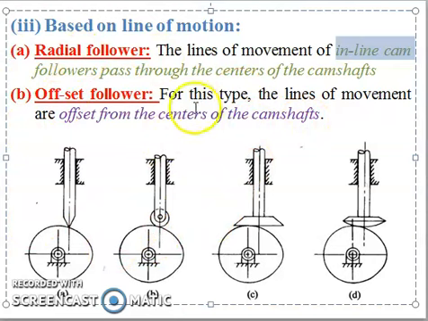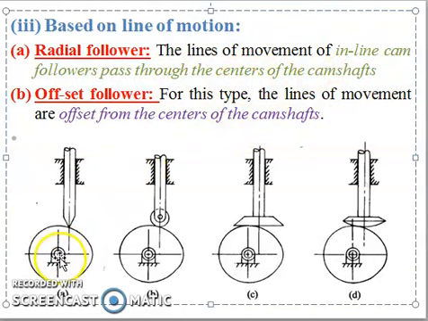I will tell you, offset means shifting the center. Here, this is the center, it is shifting. This is offset. Again this is the center, this is shifting, again this is the center, this is shifting. These are all offset. Radial means the line of movement of the follower passes through the center of the crankshaft.